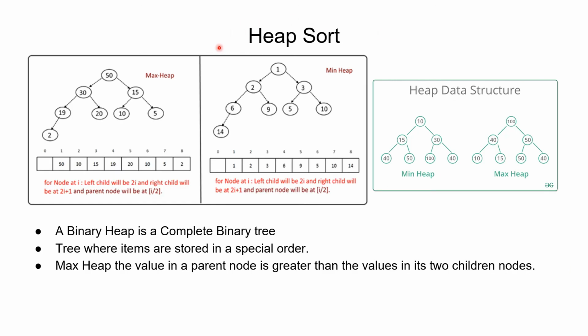Next, heap sort is another sorting algorithm which can be analyzed using trees. All binary heaps are complete binary trees, and these trees store the items in a special order, either ascending or descending, depending on the type of heap, whether it's a maximum heap or a minimum heap. In a maximum heap, the value in the parent node is greater than the values in its children nodes. You can see here.